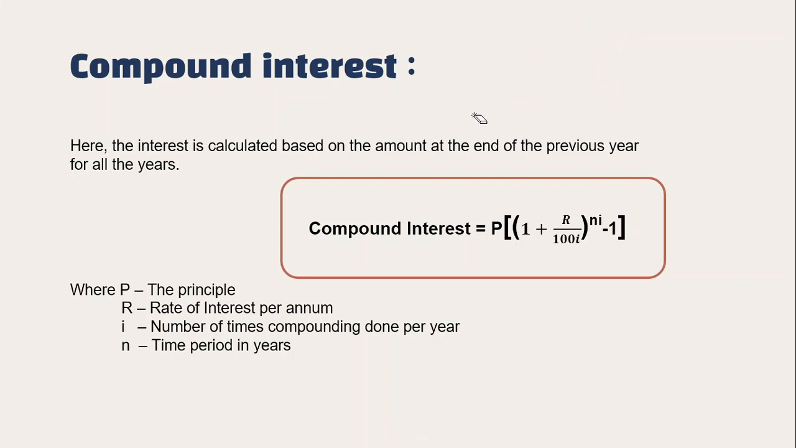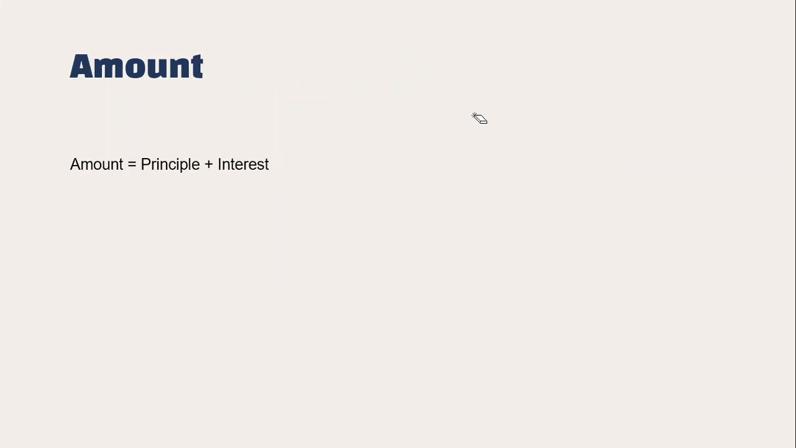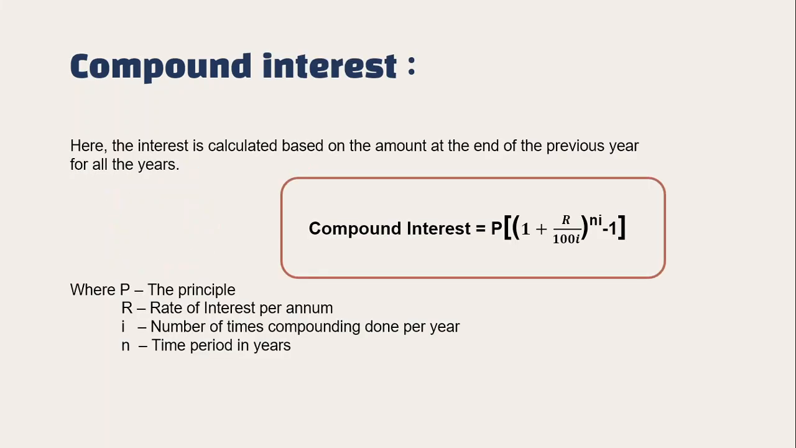Next, what is amount? Amount is nothing but the interest accrued or paid plus the principal lent or borrowed. Yes or no? So amount, I'll use the notation A, principal P, interest I. So A is equal to P plus, here the interest accrued is nothing but compound interest. What is the compound interest formula? Just now I showed you. It is P of 1 plus R upon 100I whole to the power ni minus 1, right?